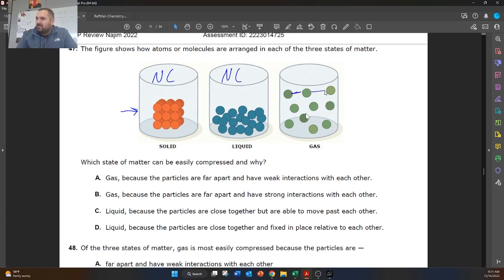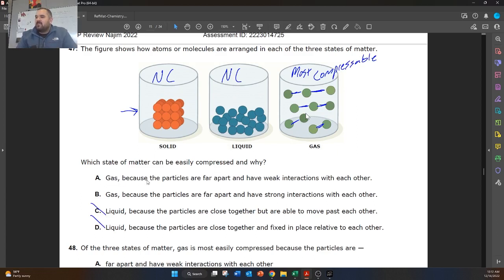Gases, they have so much space between them though. You can easily compress gas. You can always make gas fit in a smaller container because the gas molecules are so far apart. So these are most compressible. That lets us cancel out 2 answer choices. So C and D are both wrong.